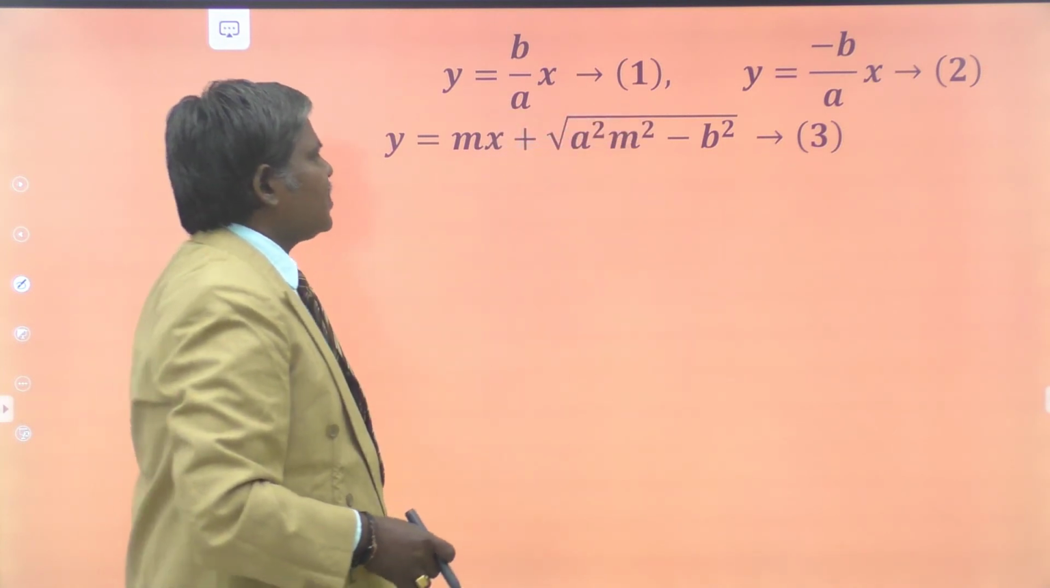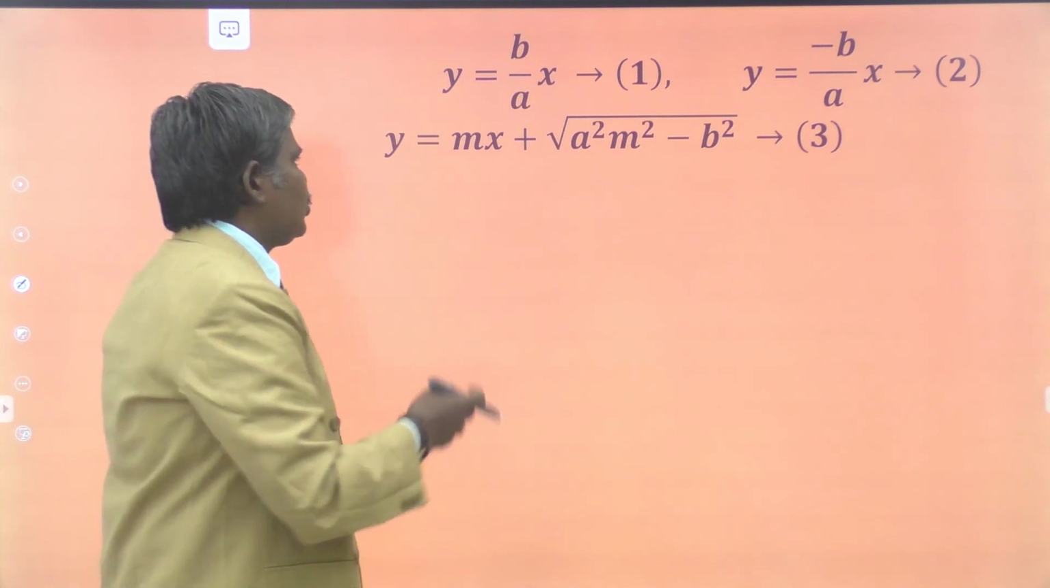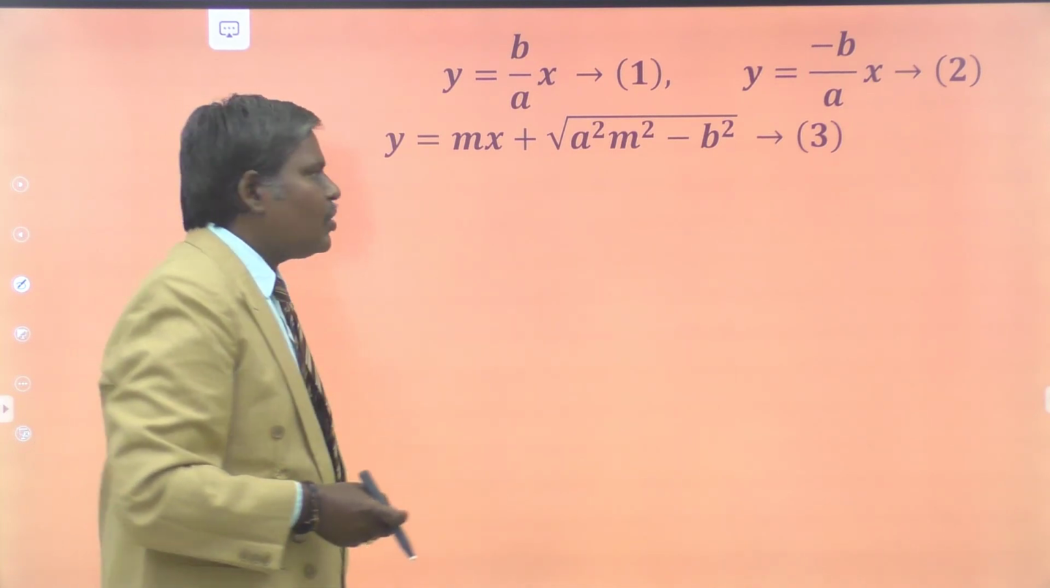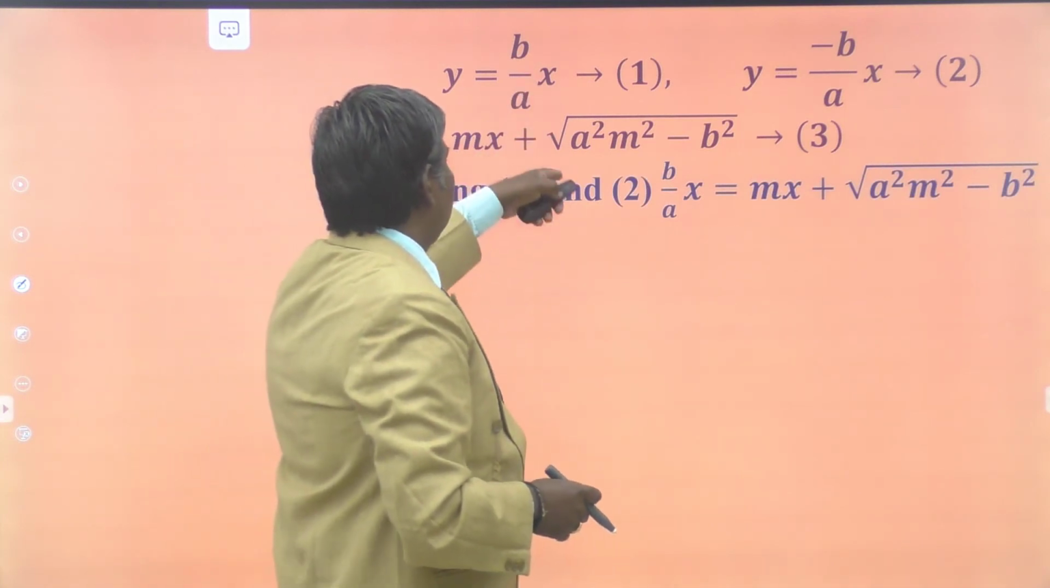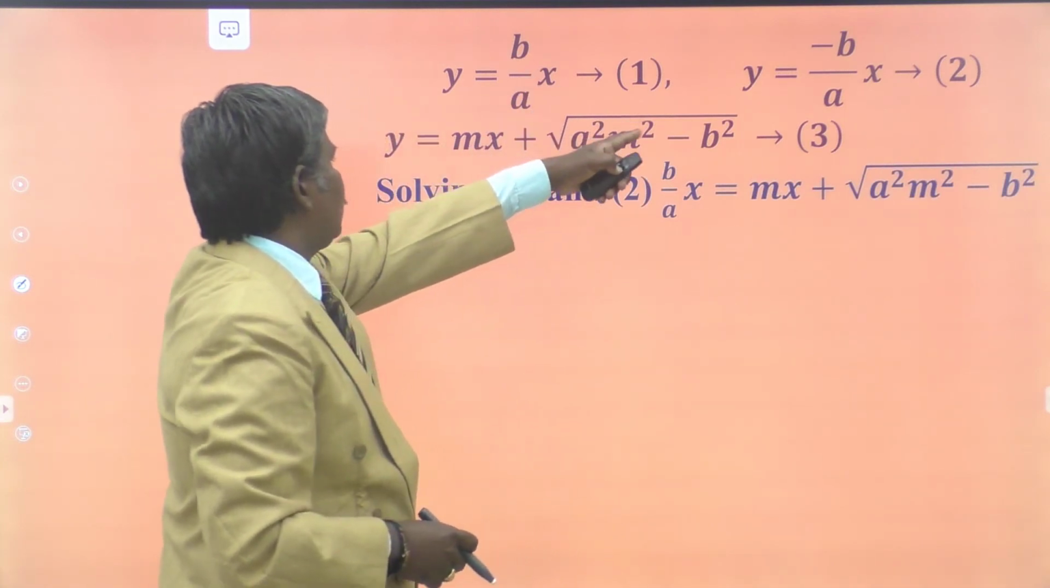What is the point of intersection of 1 and 2? That is clearly 0, 0, because asymptotes always pass through the origin. By solving 1 and 2, we get 0, 0.